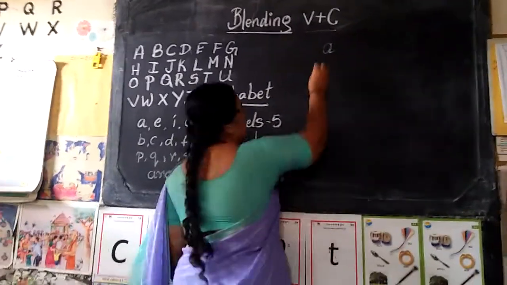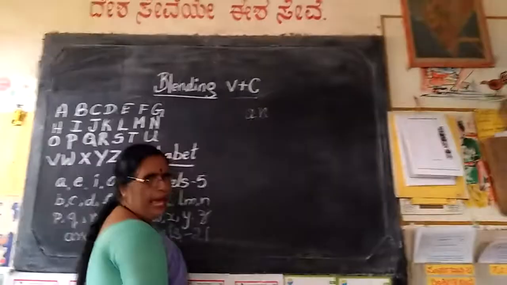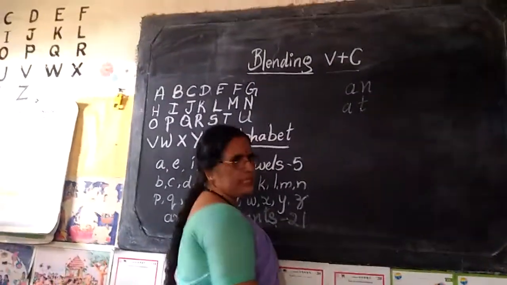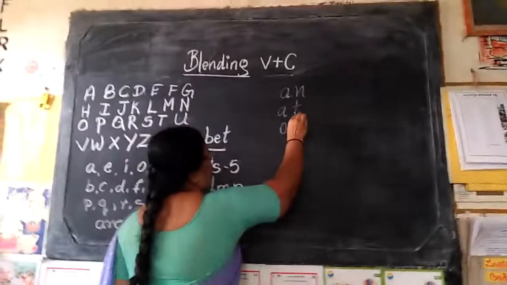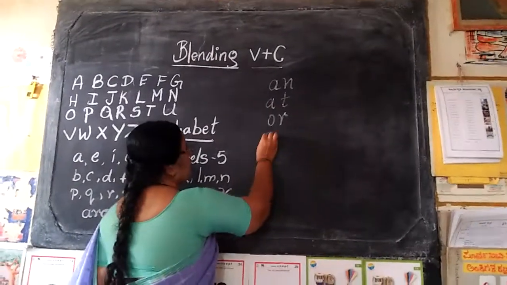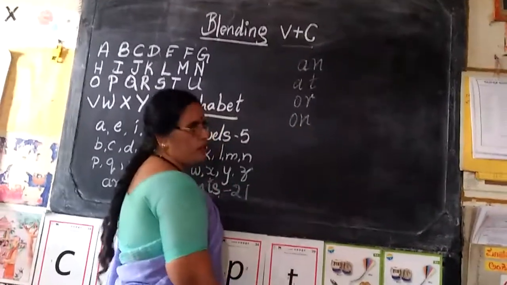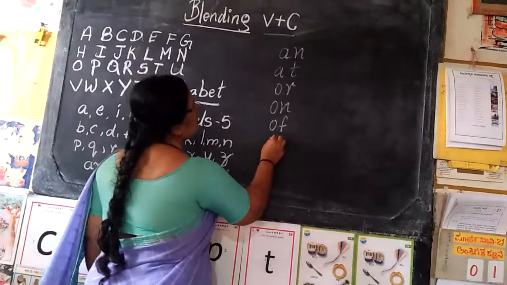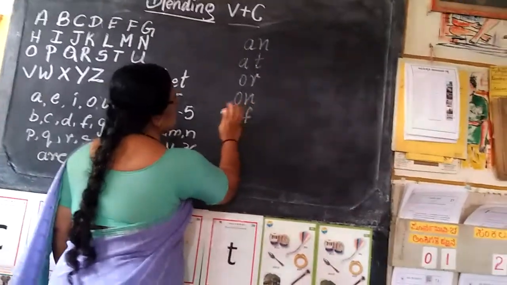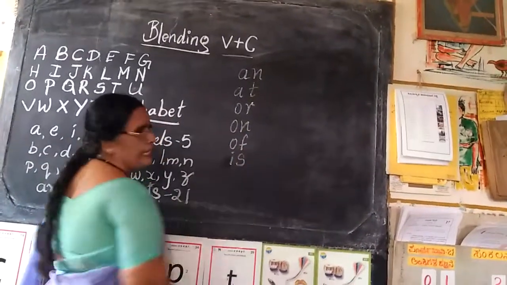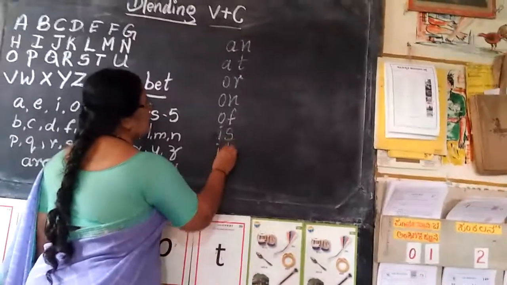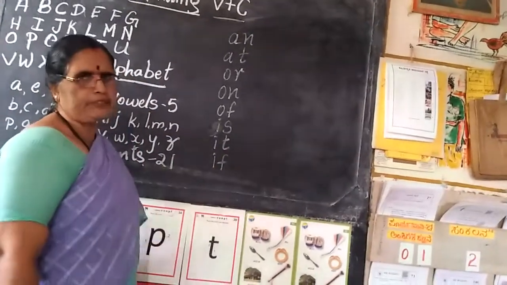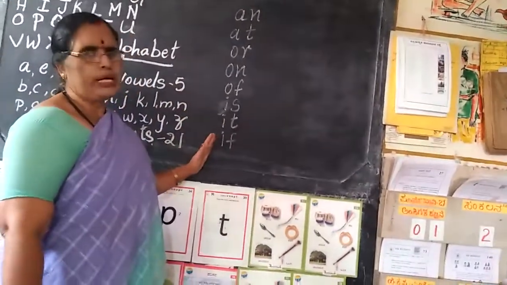A is a vowel. A, N, an. A, T, at. O, R, or. O, N, on. O, F, off. I, S, is. I, T, it. I, F, if. Now look at all these words.